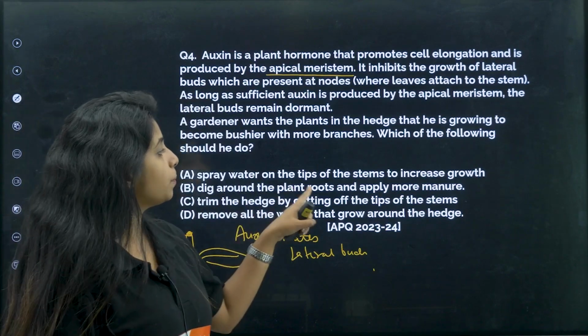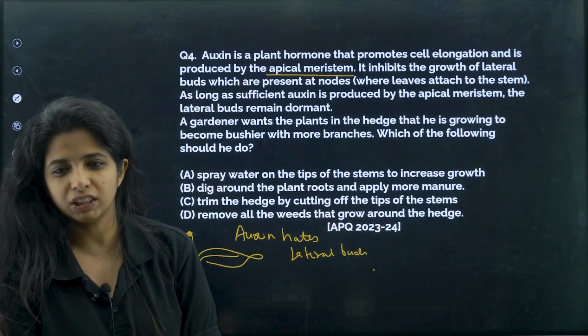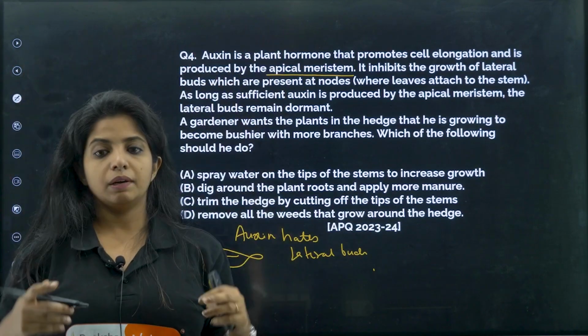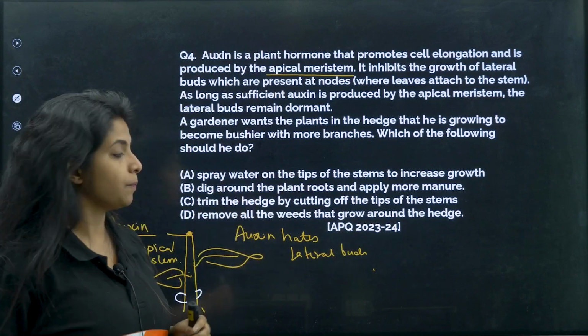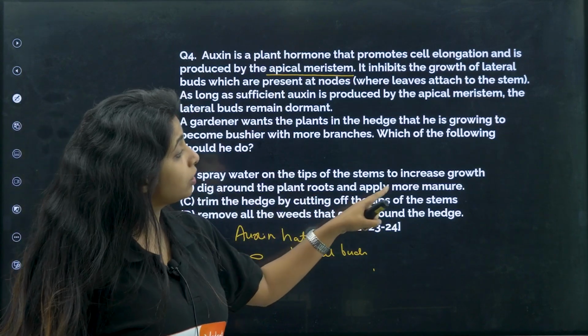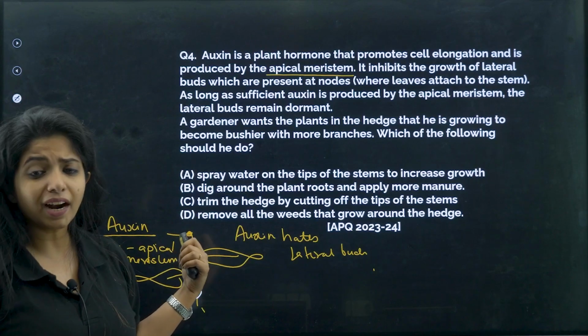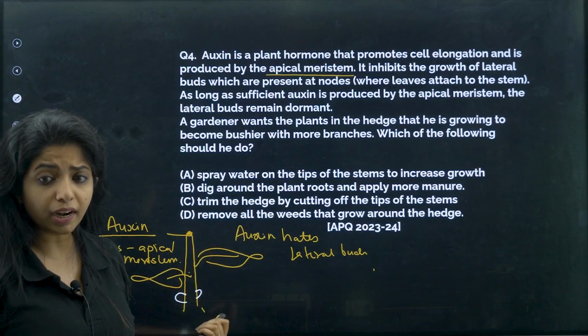Next, dig around the plant roots and apply more manure. Again, manure will let the plant grow in every way. It can go up also. But I want more branches, so I have to be specific there. Trim the hedge by cutting off the tips of the stem. Should I be cutting off the tips of the stem? If I cut off the tips of the stem, will I find more branches?